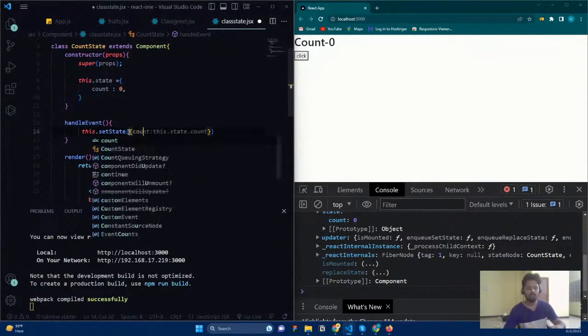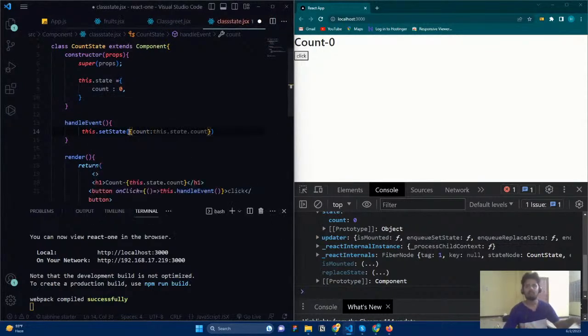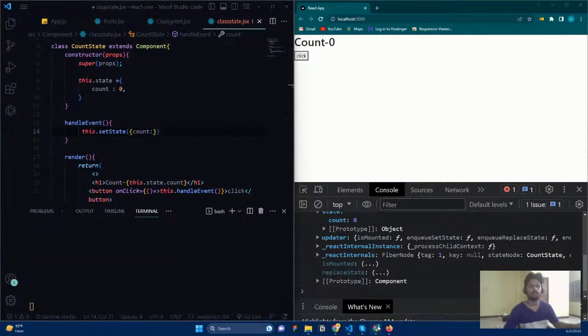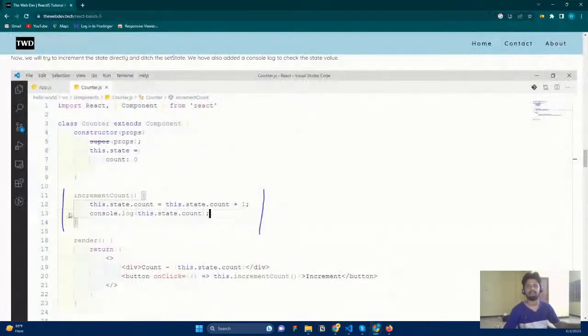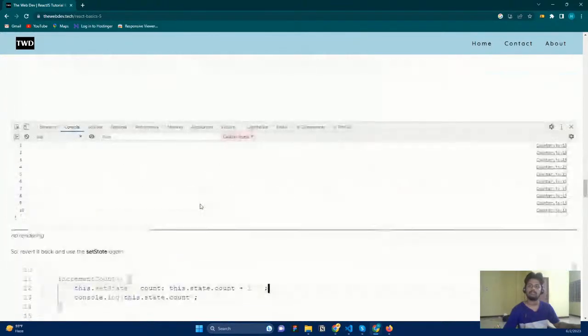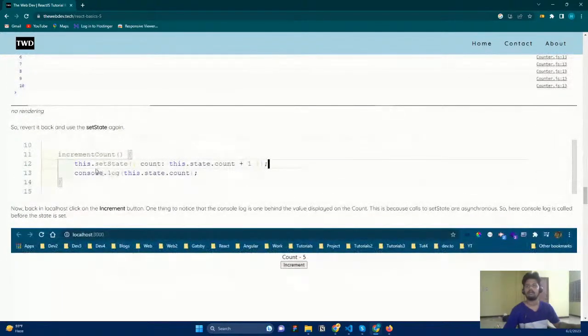So I'm just going to say count. What is going to be count? Let's see what they added. You can see what they have added: this.state.count equal to... okay, I think, oh, I messed up.